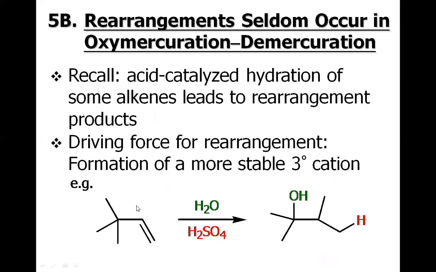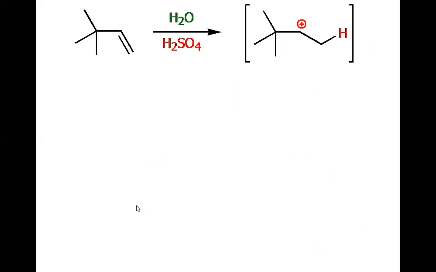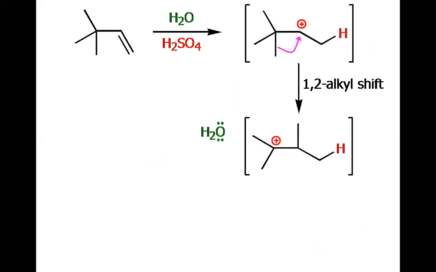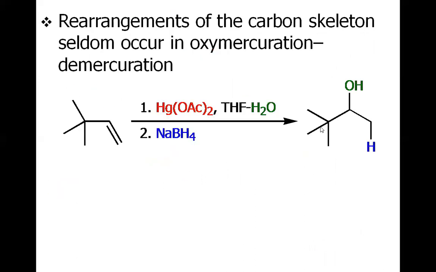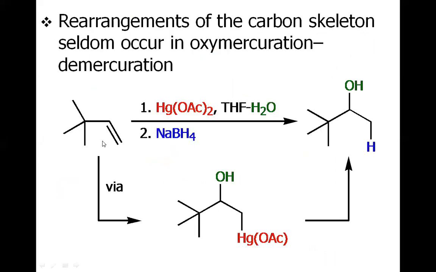Here it says, for the same reaction that we discussed, if we simply use the acid, there will be a rearrangement from secondary carbocation to tertiary carbocation. But in the case of oxymercuration, there will not be the rearrangement. So using oxymercuration and demercuration has the advantage of avoiding the rearrangement reaction.